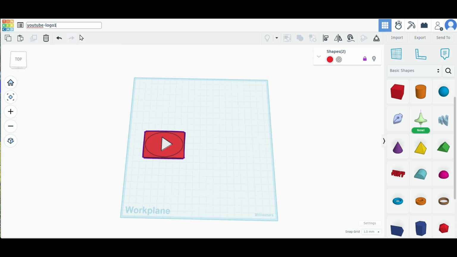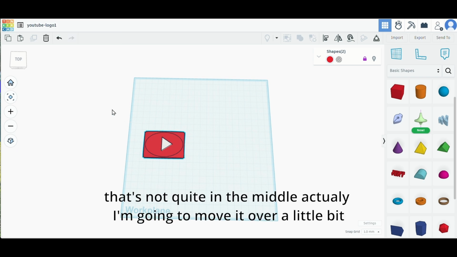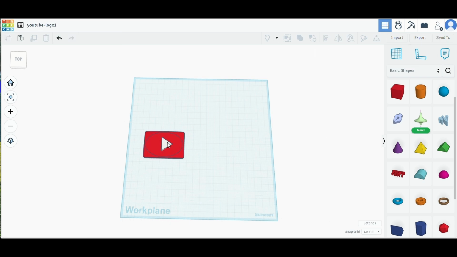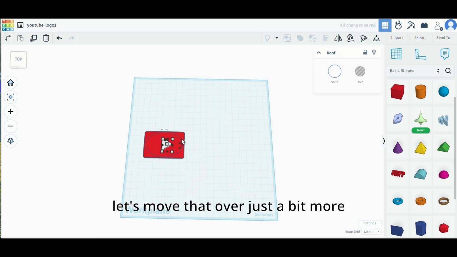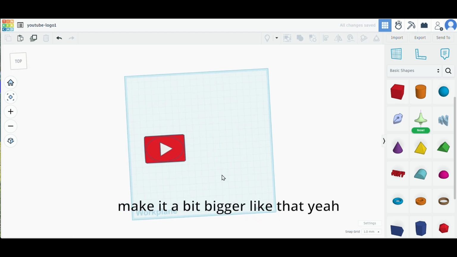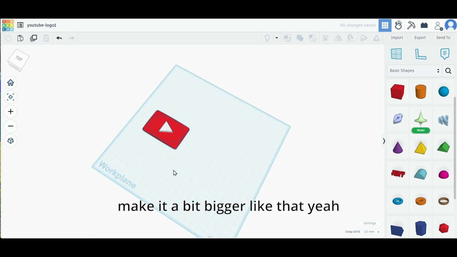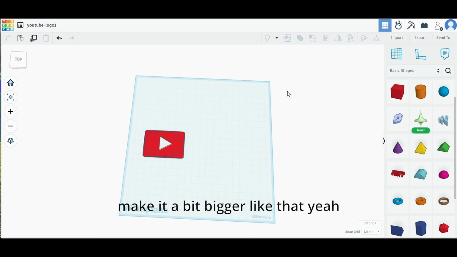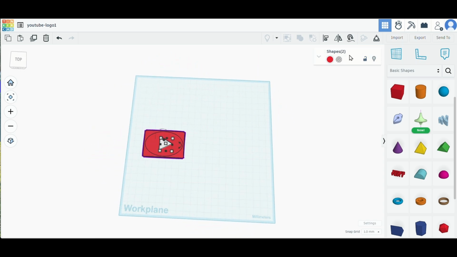YouTube logo. That's not quite in the middle actually. I'm going to move that over a little bit. Let's move that over just a bit more. Make it a bit bigger, like that. Yeah. Do that.